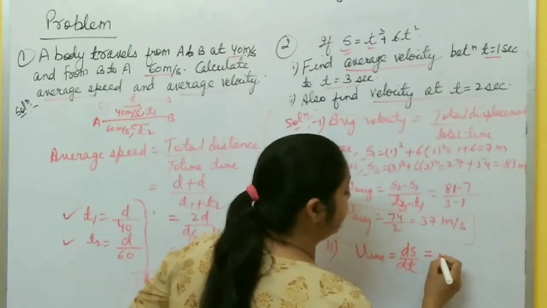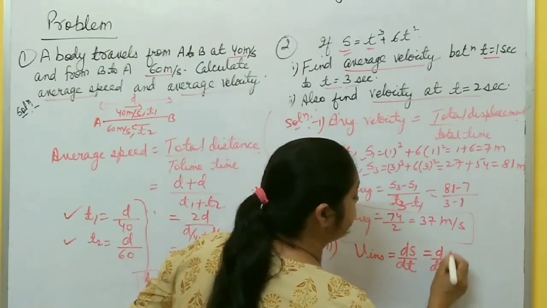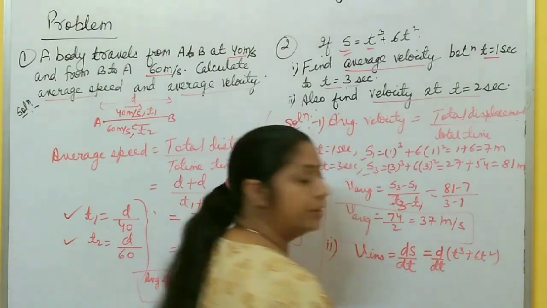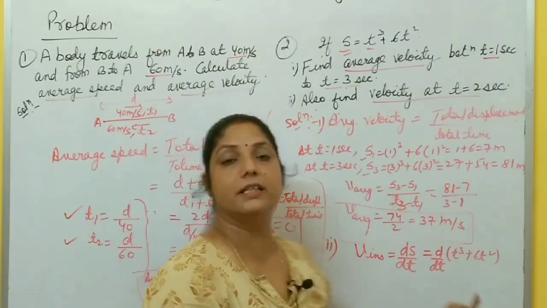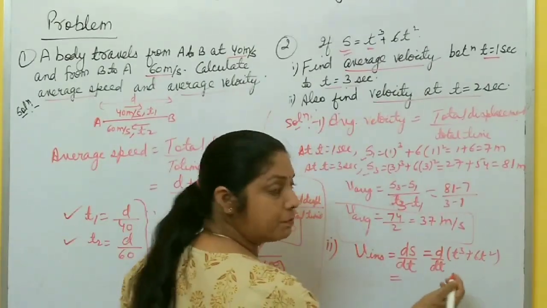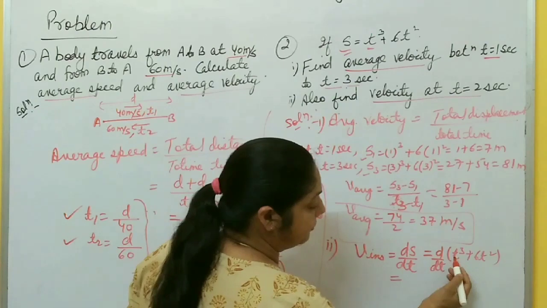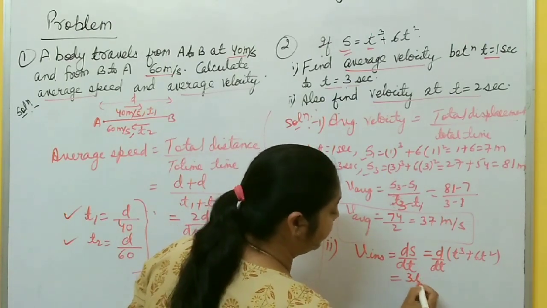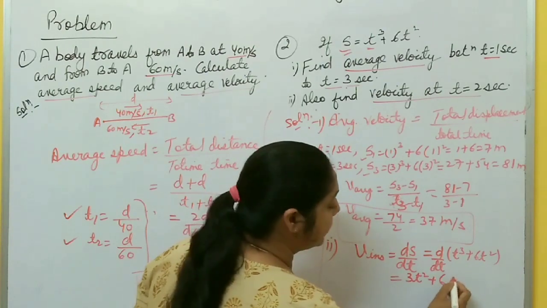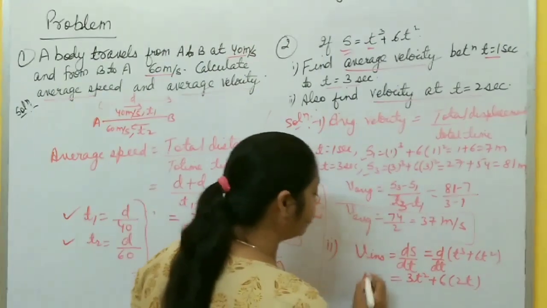So ds by dt, d by dt of s, which is t cube plus 6t square. You know differentiation, we already discussed these things in mathematical tools, you watched those videos, mathematical tools part 1 and part 2. So differentiation of t cube is 3t square, plus 6 times differentiation of t square, which is 2t.